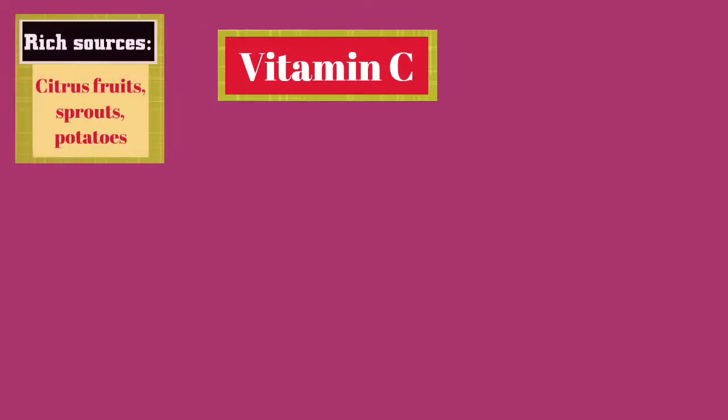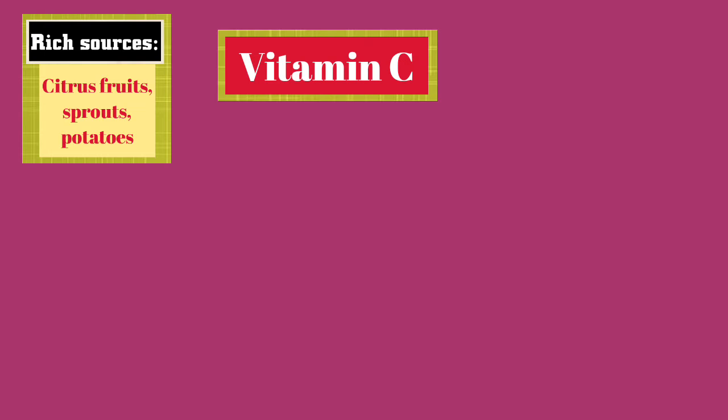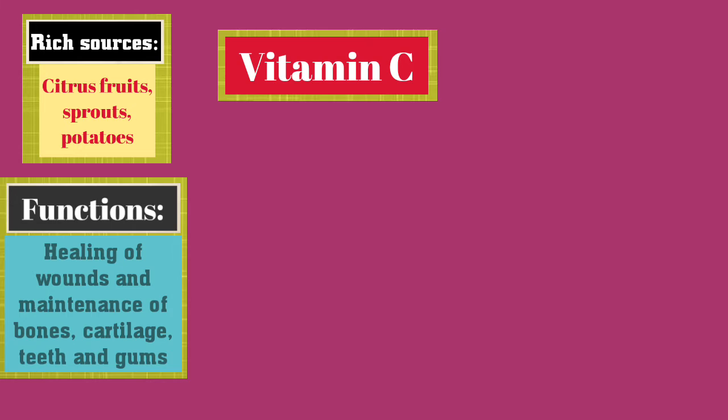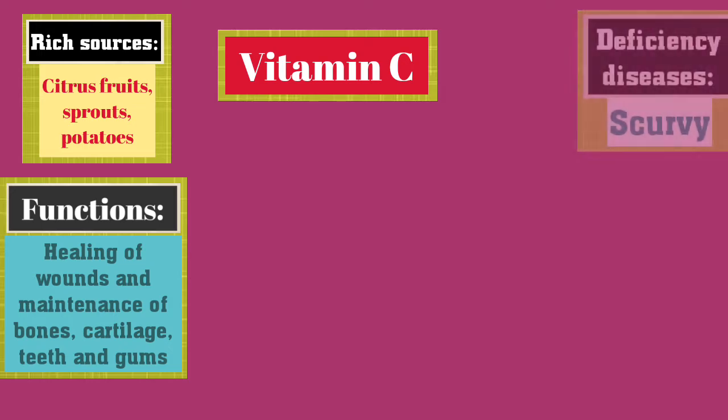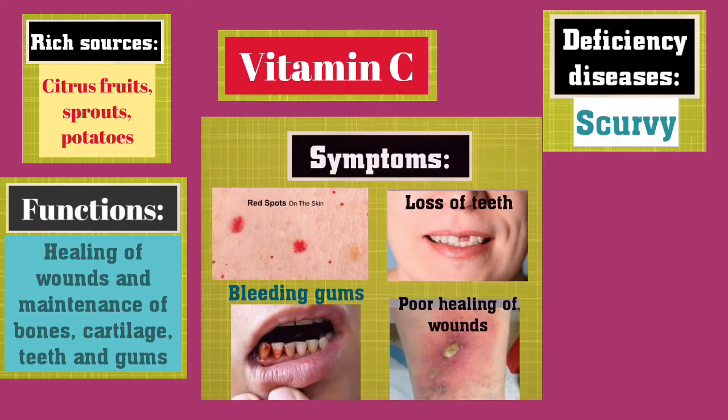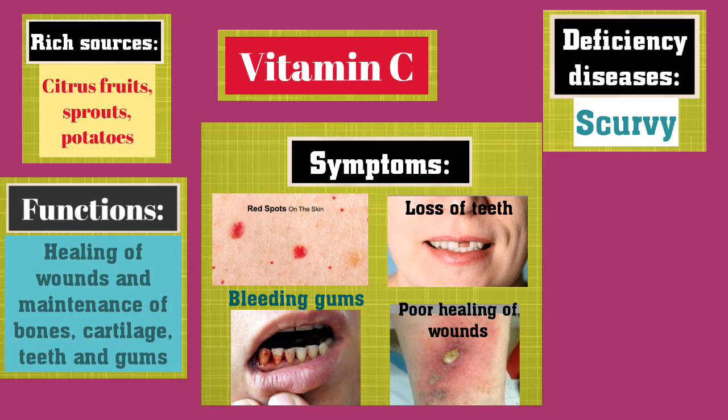Vitamin C. Their rich sources are citrus fruits, sprouts and potatoes. Functions are healing of wounds and maintenance of bones, cartilage, teeth and gums. Scurvy is the deficiency disease. Their symptoms are red spots on the skin, loss of teeth, bleeding gums, and poor healing of wounds.